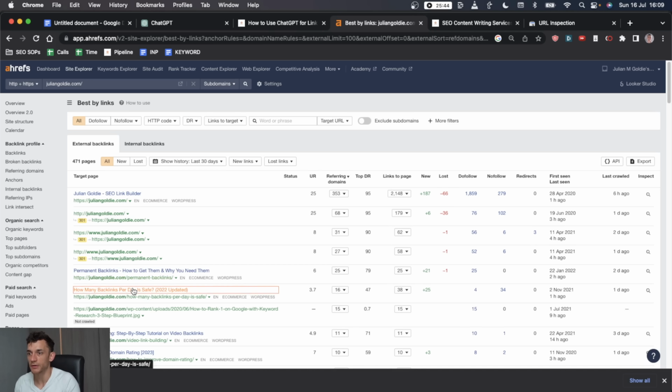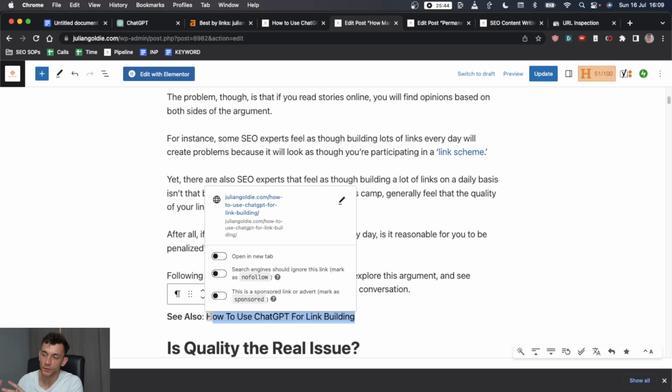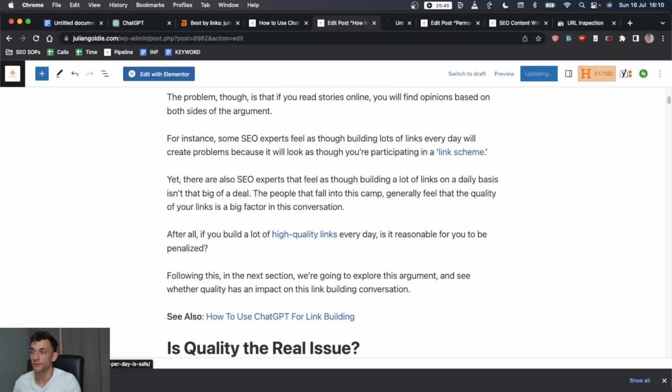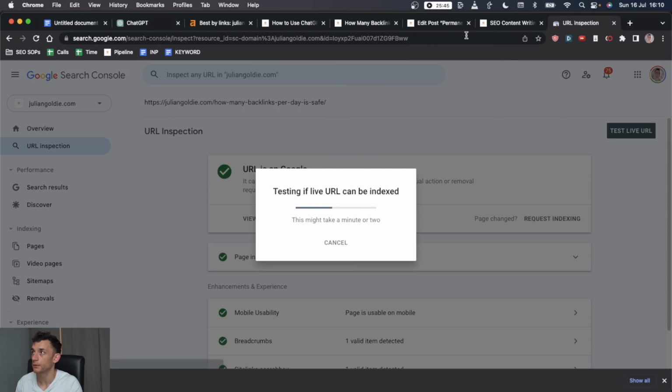And the good thing with internal links is that you can be a lot more aggressive on the anchor text you use. So you see how I'm using the specific keyword every time I'm internally linking to this page. Normally you wouldn't do that if you were getting backlinks from external sites pointing to your site. That would be too aggressive. But if you're doing this internally within your own site structure, it's a lot safer to build backlinks with the exact match anchor text and you won't get any penalties. So we shall request indexing on that page with the new internal link too.